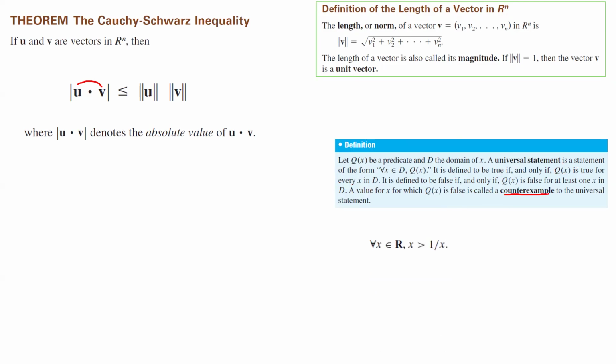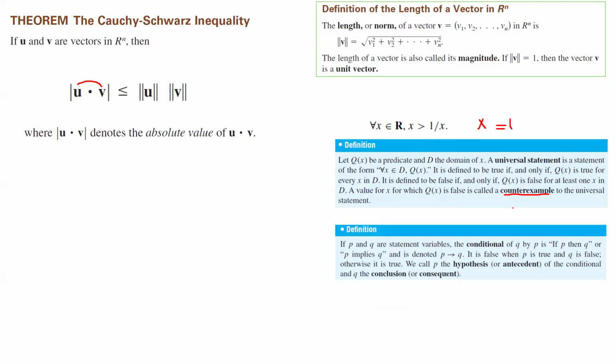So for example, let's take a look at this universal statement. It says for any x in R, the real line, x must be more than 1 over x. This statement is not true because I can find a counterexample like x equal to 1. 1 is not more than 1. So I found the counterexample here, so it is not necessarily true all the time.